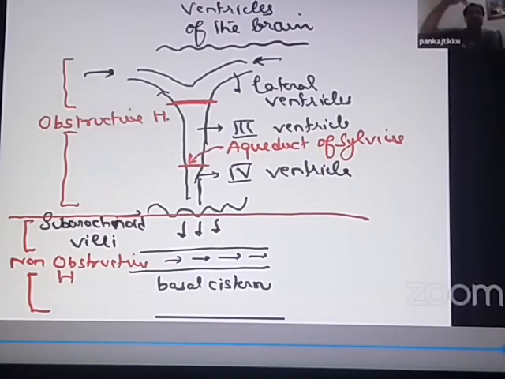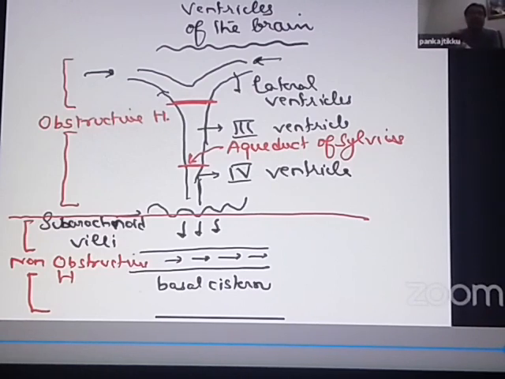So when the CSF comes out from the third ventricle, it has to pass through the aqueduct before it enters into the fourth ventricle. Please remember, the aqueduct of Sylvius is the narrowest part of the ventricles. Because it is the narrowest part, it is the part most likely to get obstructed. So any obstruction to the CSF flow which occurs inside the ventricles will result in obstructive hydrocephalus.